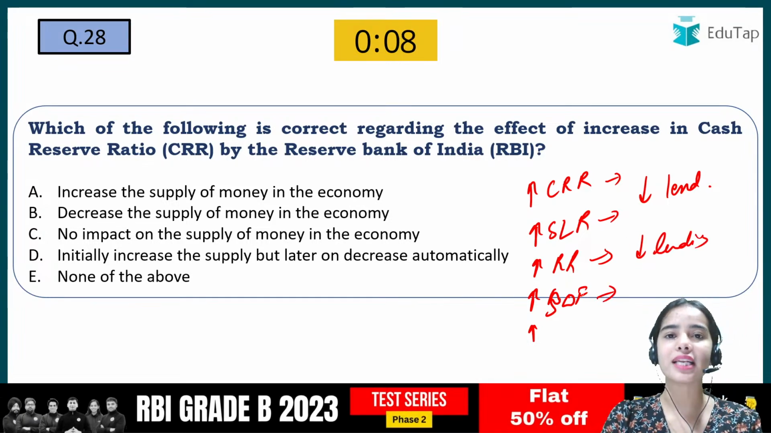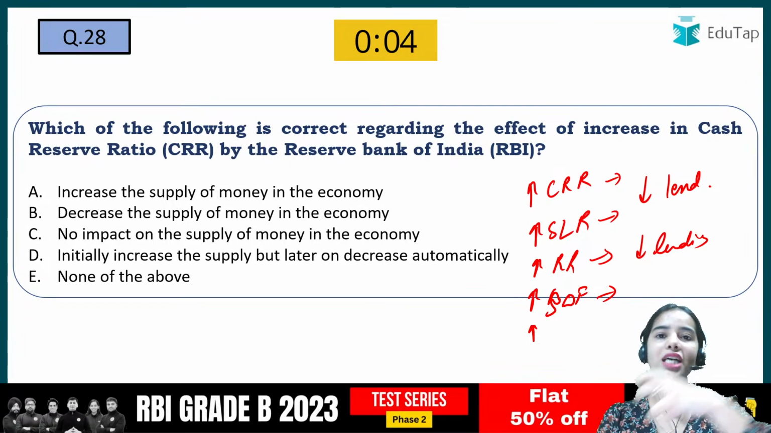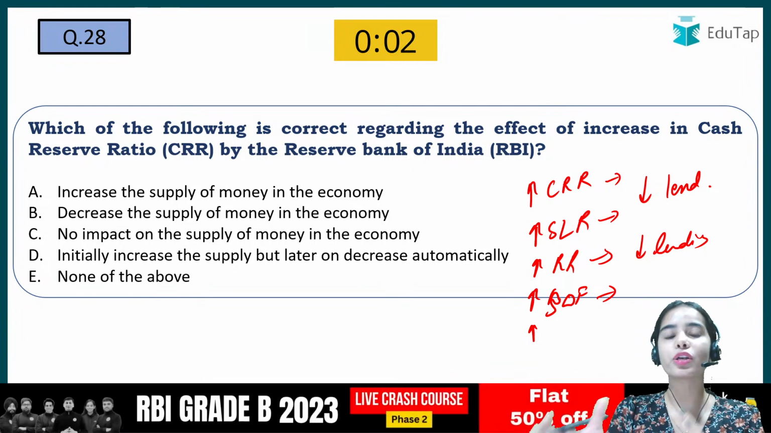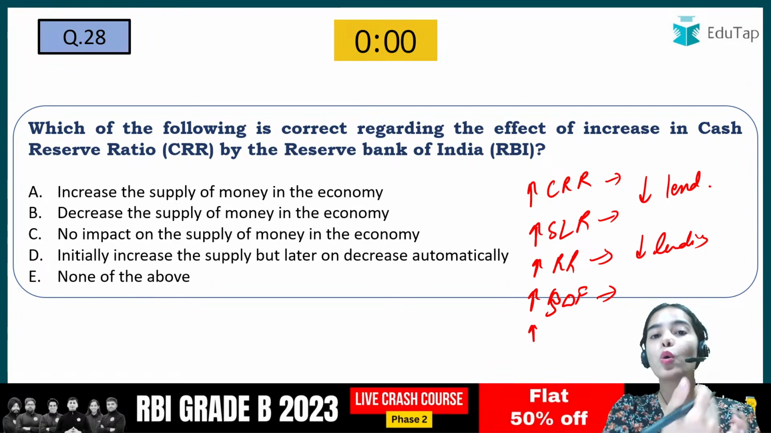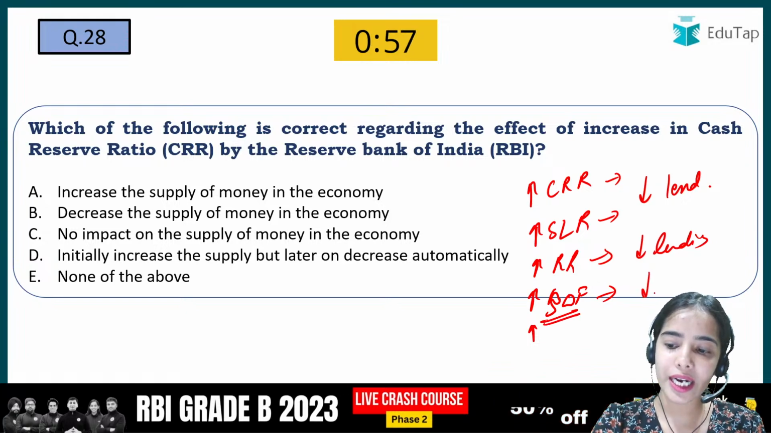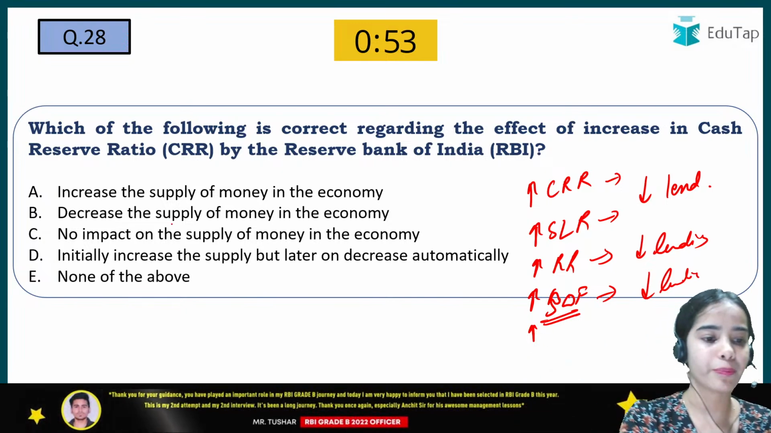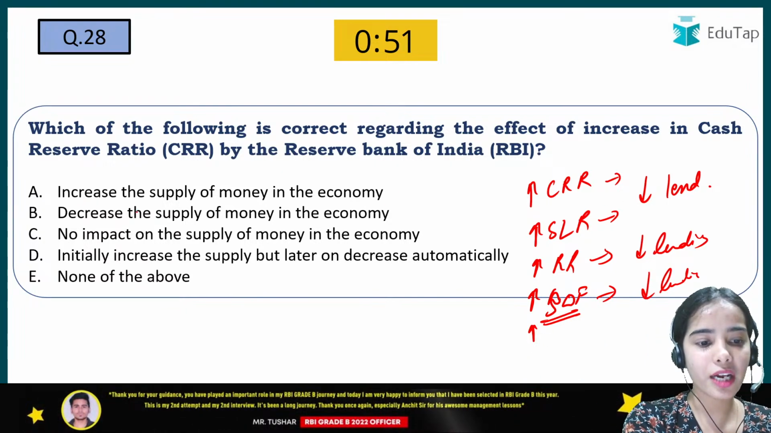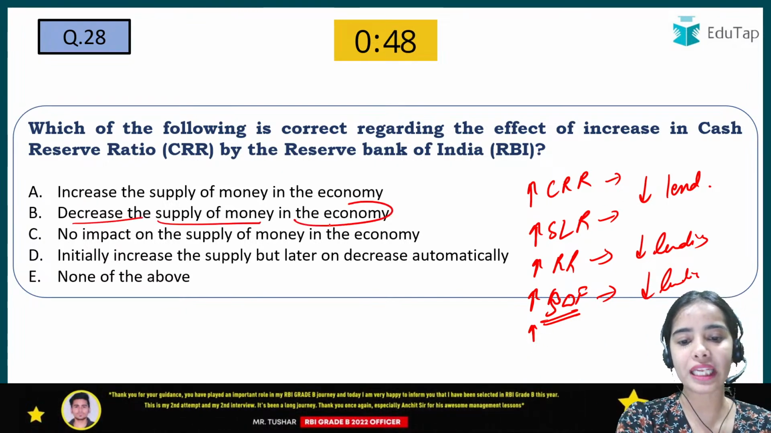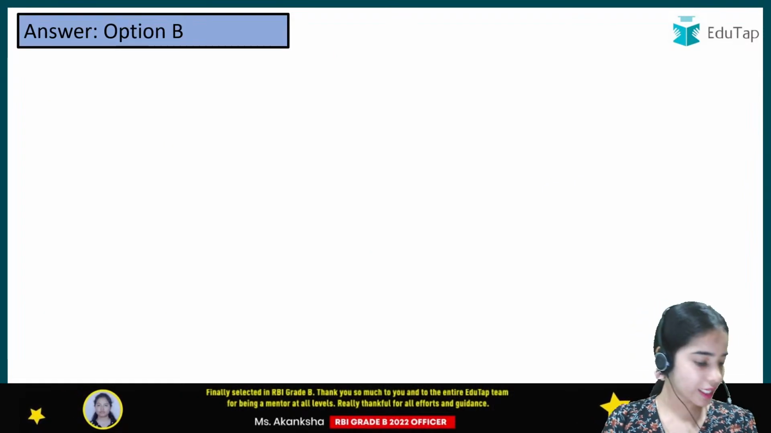In the SDF, that is the deposit rate, if the RBI increases the deposit rate, that means the banks will be very excited to deposit with the RBI because they are getting more interest from the RBI. So this is the SDF, standing deposit facility. Again, the lending will decrease because the banks will use their money to deposit with the RBI. So increasing CRR means a decrease in the supply of money in the economy because the banks will be lending less in the economy. So here the correct answer was B.